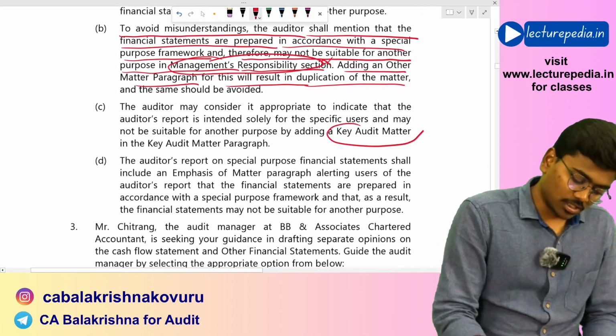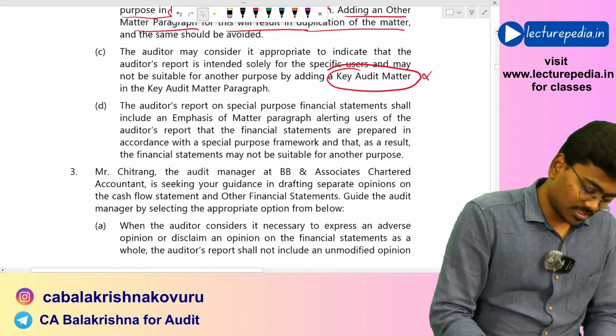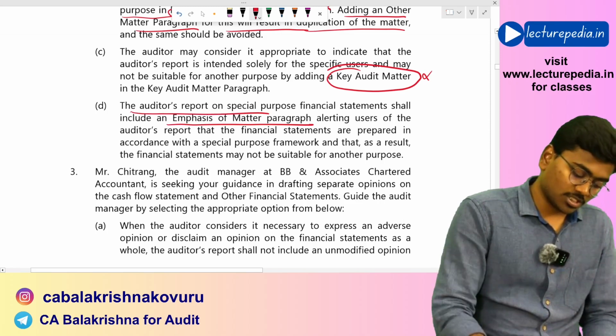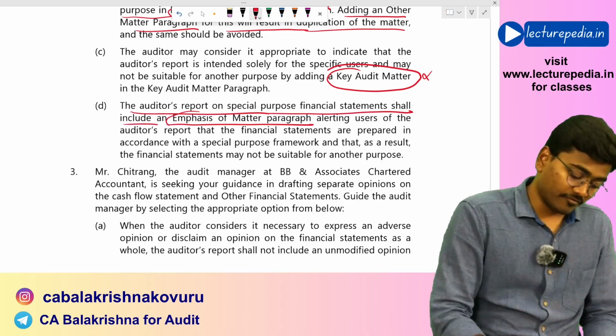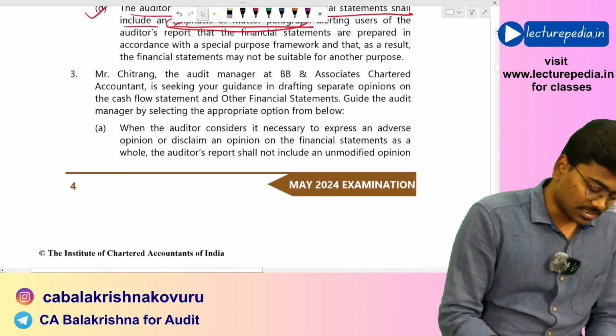Again, you cannot give a key audit matter. Okay, this is not any key audit matter. You have to give an emphasis of matter paragraph. See, the auditor's report on special purpose financial statements shall include an emphasis of matter paragraph. Option D is correct. Next,